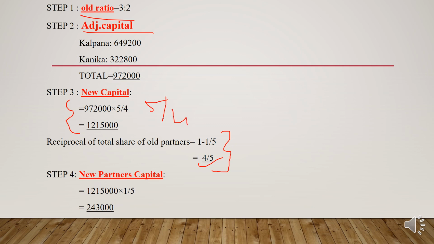Then the last step is the new partner's capital, which means new capital into share of incoming partner. It is 12,15,000 into 1/5, and you will get 2,43,000. Okay, so this is how you need to do the problem.